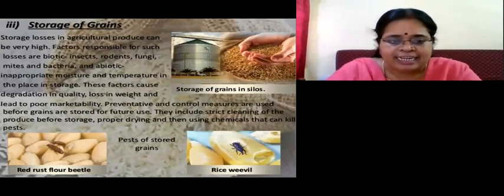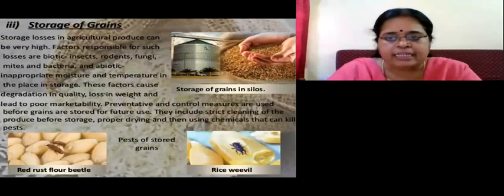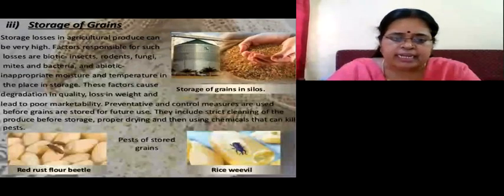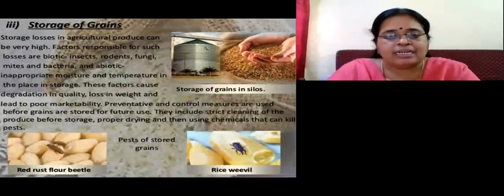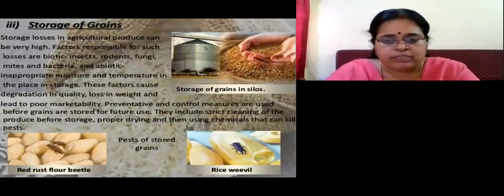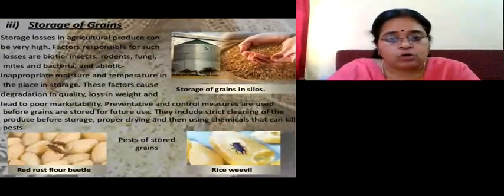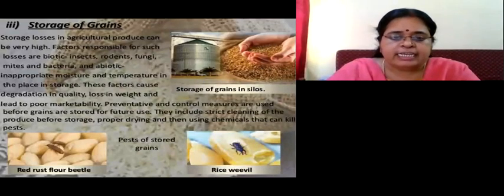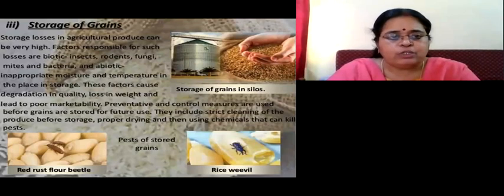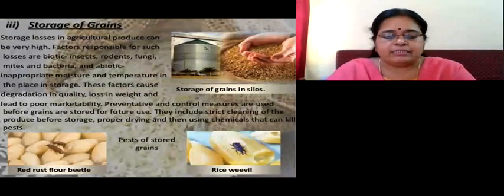They include strict cleaning of the produce before storage, proper drying them either in the sun or the shade, or you can also use chemicals that can kill the pests. So storage of grains is also a very important technique in agricultural production. With that we come to the end of agriculture, and we will continue with animal husbandry next.